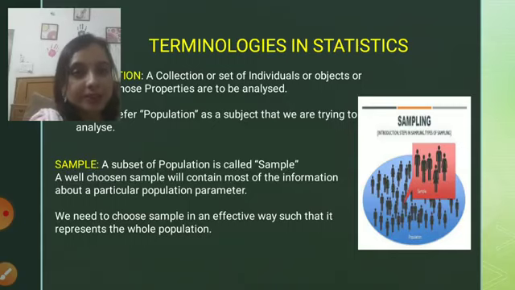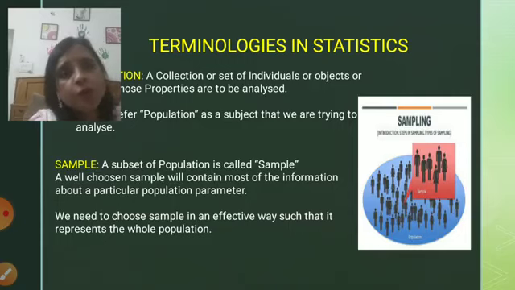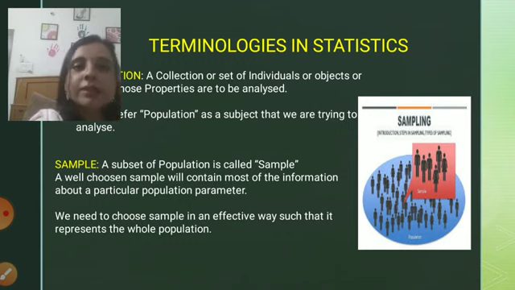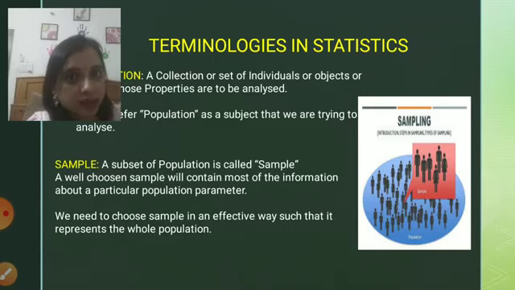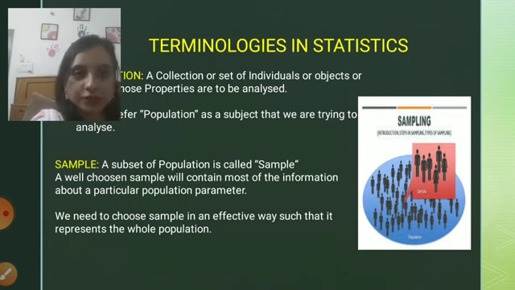Whose properties are to be analyzed means, for example, if I want to make a survey on 50 million teenagers of US who are residing in US, and I just need to survey their food habits, then what will population represent? Population will represent all the 50 million teenagers residing in US. So my population, or my area of focus, will be the teenagers of US. You can rather say that population is the subject that you are trying to analyze, on which you want to do a survey.